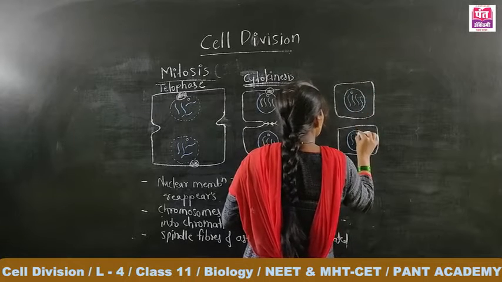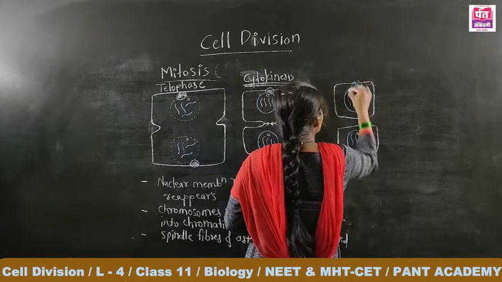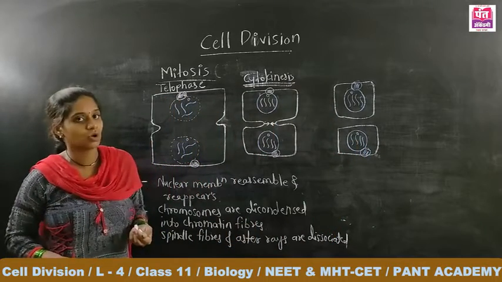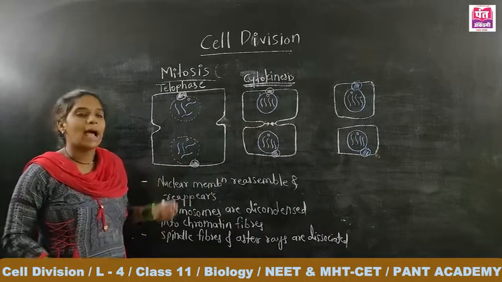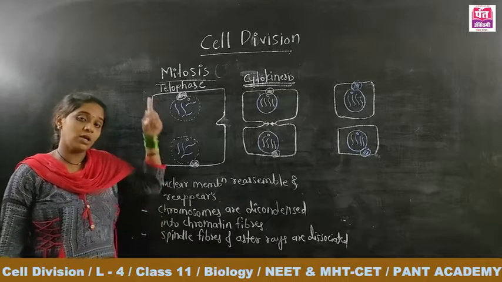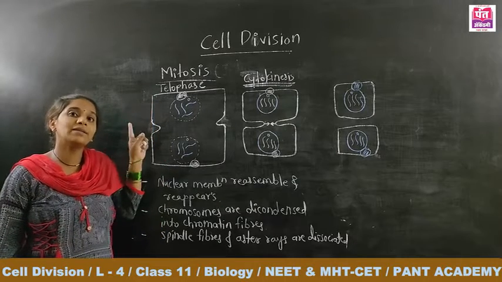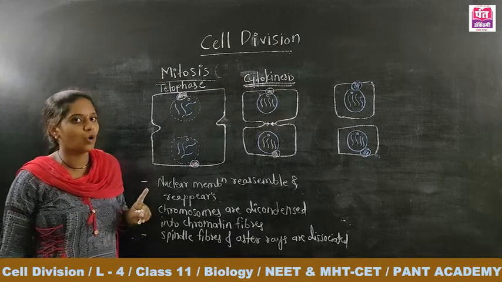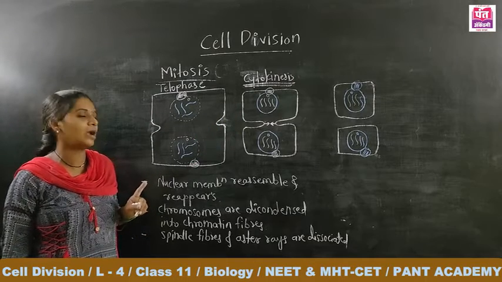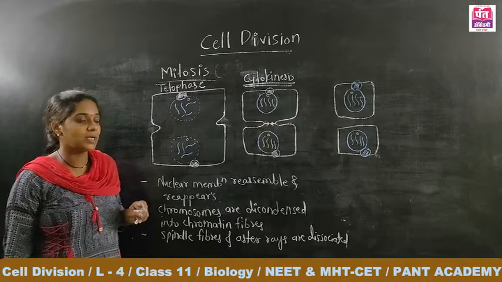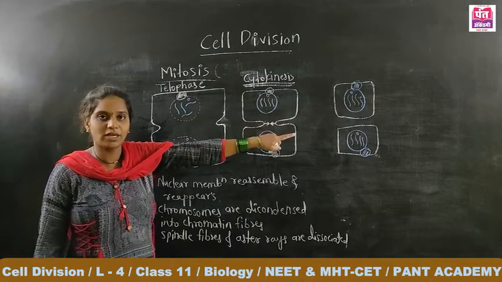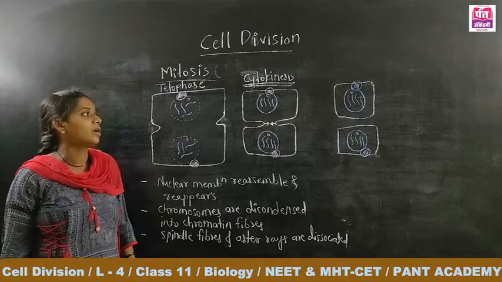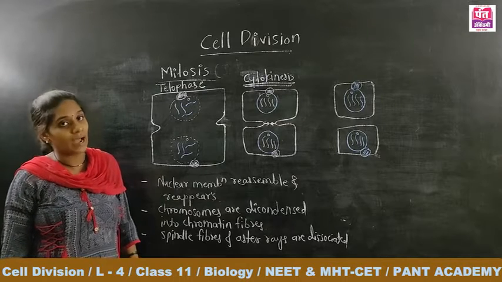The nucleolus is here, the centriole is here, and all the cytoplasmic organelles are also there. See, at the end of mitosis, just remember the interphase stage, where we started with the 4 chromatin fibers. At the end of mitotic cell division, the 2 daughter cells which were formed also have the 4 chromatin fibers.